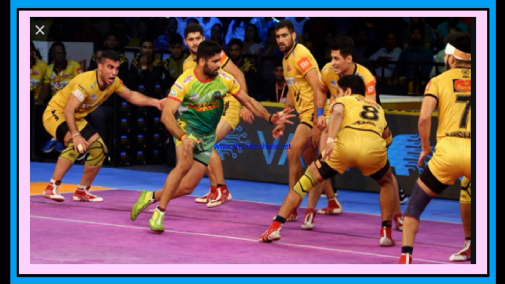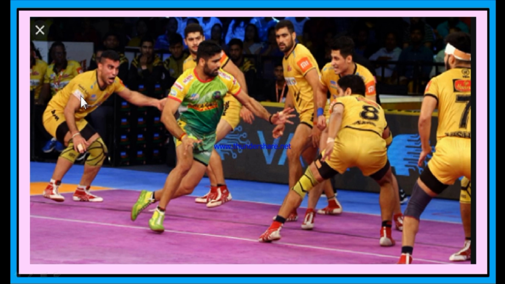Now look at this second diagram. Here is the picture of the Kabaddi League match between Telugu Titans and Patna Pirates, it seems. If I ask you to count how many players are there in the frame, you may start counting from here.